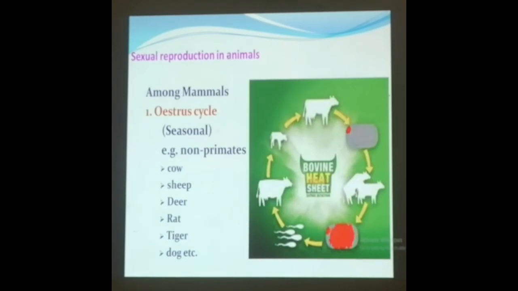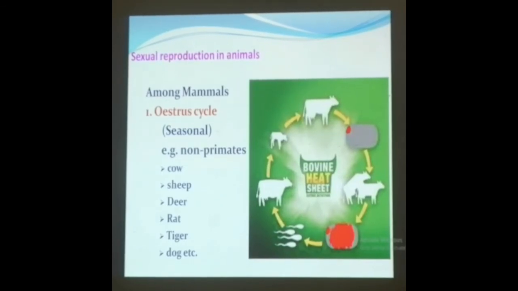Moving on to the concept of mammals. What happens in case of mammals? Based on the reproductive system in the mammals, it is undergoing two kinds of cycle. One is the estrous cycle, the other one is the menstrual cycle. This estrous cycle is a seasonal one.